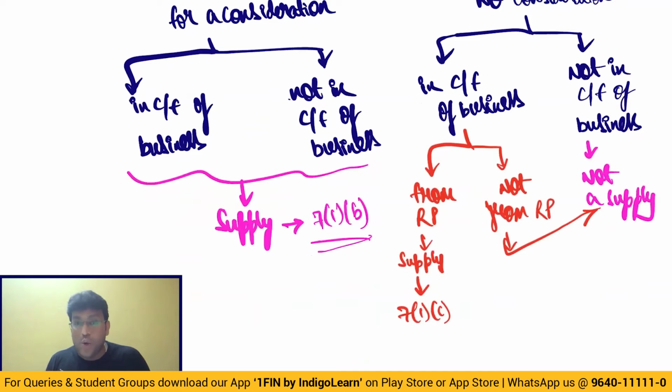So in case where there is no consideration, 7.1c last point says import of services by a person from a related person or from any of his establishment outside India in the course or furtherance of business. That is also regarded as supply. So this is one interesting chart which gives a complete clarity of thought on import of services. So with this discussion, we are done with section 7.1b and 7.1c also. But let me discuss with you for 2 minutes what is section 7.2a, my dear friends.